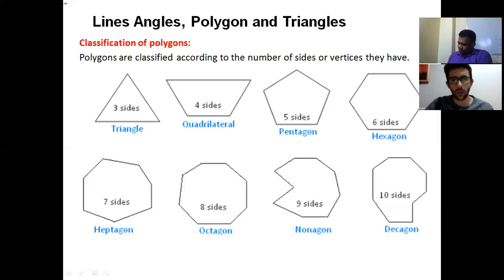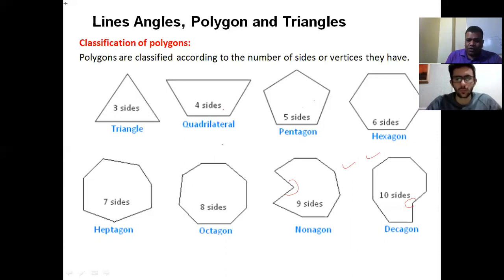The concave, you're asking? Concave, yeah. The decagon. Correct, because here we have more than 180. This is also, right? You can see this is also more than 180 degrees. Yes. So these two are concave and the remaining are convex. But it doesn't mean that a pentagon cannot be concave. A pentagon could be concave. Even a quadrilateral could be concave.